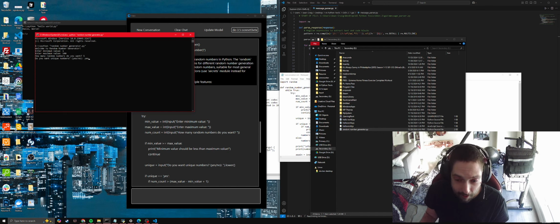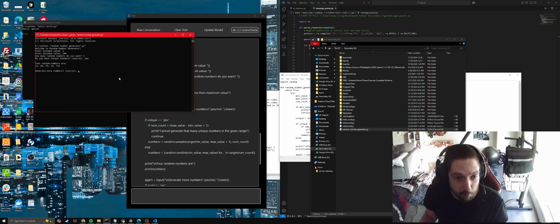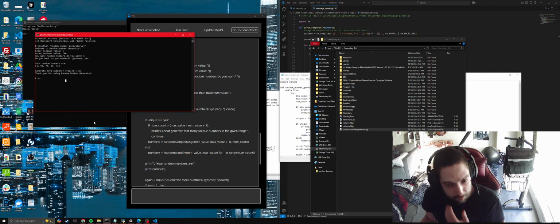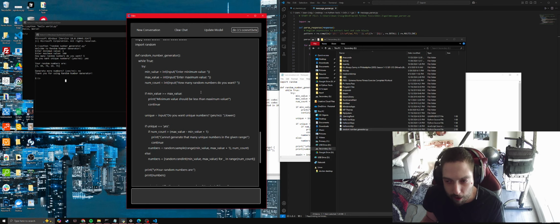So remember, this is all that it did in here. It's one shot, all of this. And it gives me 5 random numbers between 1 and 100. Generate more numbers? No. And it exits, and it even has its own little script. So that was all done just with the code directly on my computer. I didn't have to go to the browser or open web UI or anything else. It was just done in here.